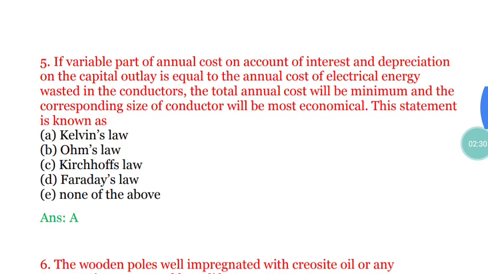Next question, question number 5. In this it is given as a statement of one law, so you have to recognize which law it is. If variable part of annual cost on account of interest and depreciation on the capital outlay is equal to the annual cost of electric energy wasted in the conductors, the total annual cost will be minimum and the corresponding size of the conductor will be most economical. This statement is known as what? That statement is nothing but Kelvin's law. Correct answer is option A, Kelvin's law.